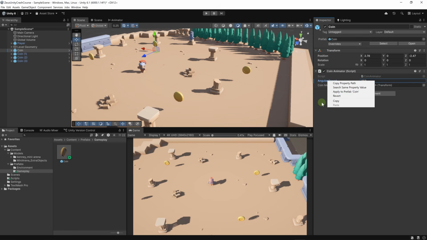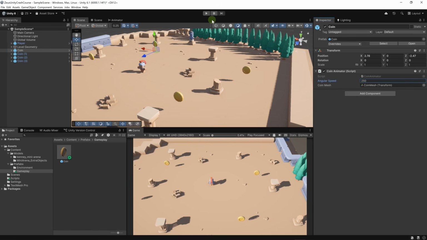We can also revert if, for example, you have made some changes to an instance and you don't like the changes, you can revert the values. If you revert, this little blue line will disappear and the value will be set back to the value on the prefab. Let's set it to 250 and right click here, apply to prefab coin.